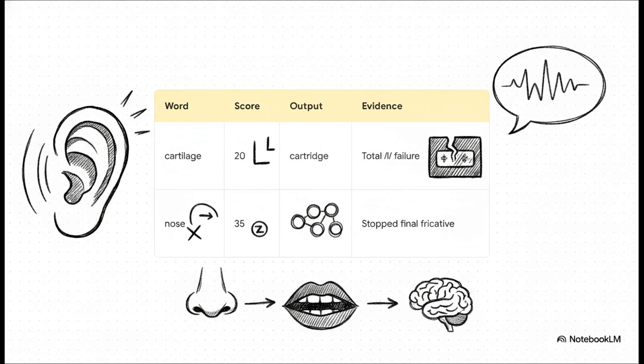Cartilage scores a mere 20. It completely morphed into cartridge for the ASR. This happened because of the total failure of the L phoneme we talked about earlier, combined with incorrect syllable stress applied to the suffix. Then we have the word nose, scoring a 35.